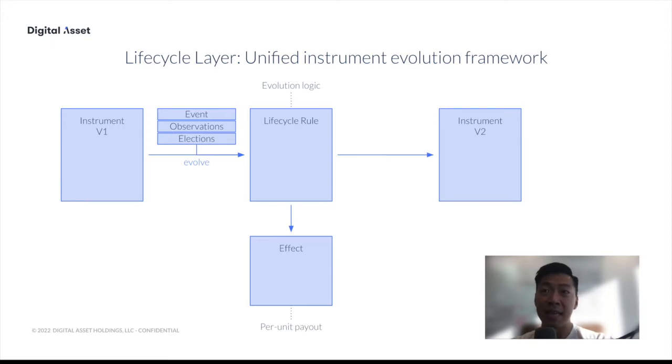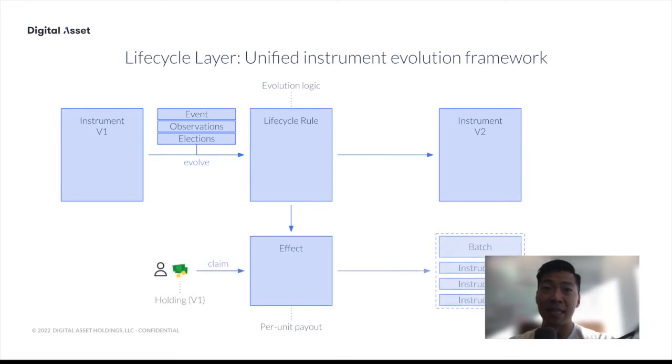So in this case, this would be the ex-dividend version of the stock, and this would be the cum dividend version of the stock. So we get a new version of the instrument, and we get what we call the lifecycle effect. And this effect essentially describes the per unit payout for each unit of the stock, which would indicate the dividend. So the effect calls the settlement instructions, and this is quite a general mechanism, but it covers a wide range of different scenarios, from corporate actions to all sorts of asset servicing events.